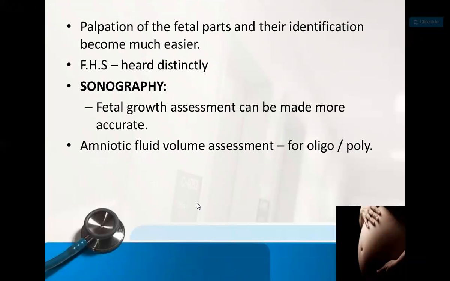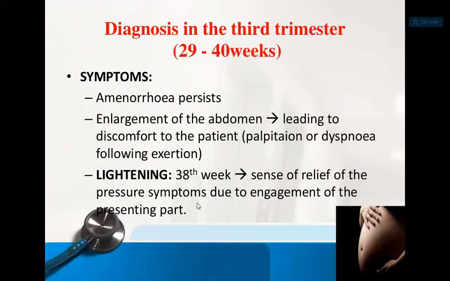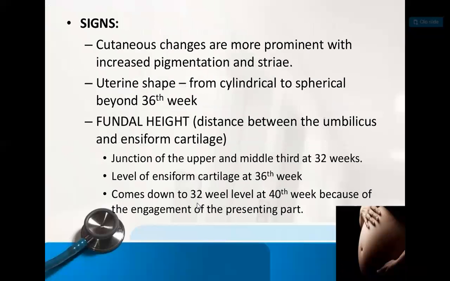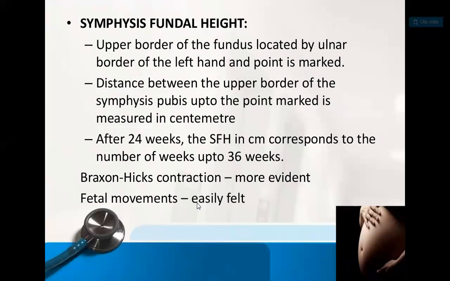There is one question that may be asked, what are the cutaneous changes during pregnancy. Chloasma, then Montgomery tubercles, and the linea nigra, striae. That is the cutaneous pigmentation. That is the changes which take place in the skin. That is called the cutaneous changes in pregnancy. That is what we have seen there.